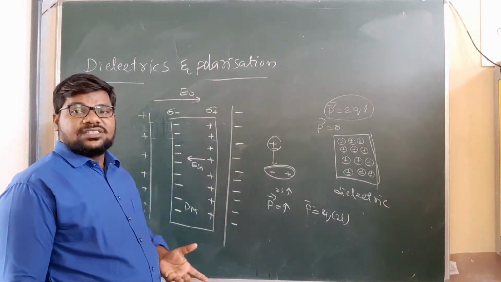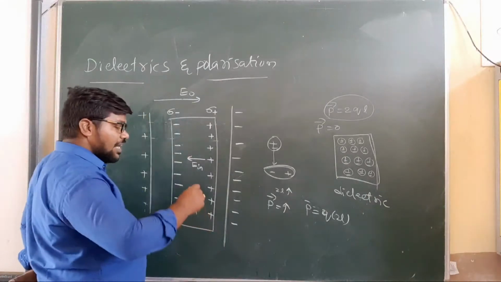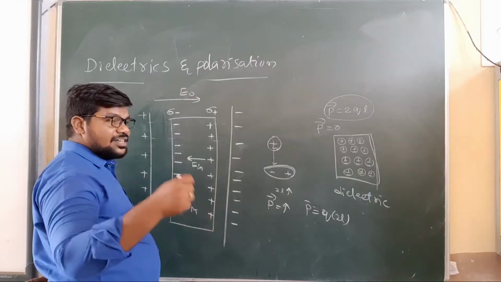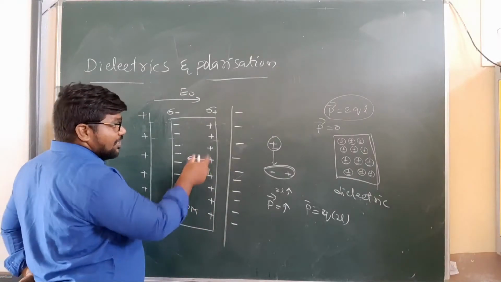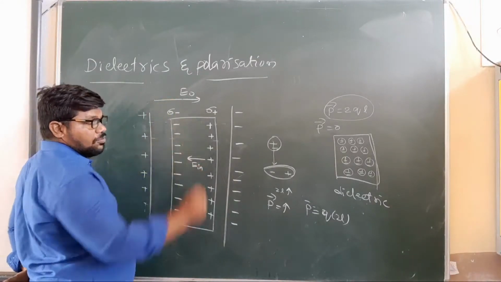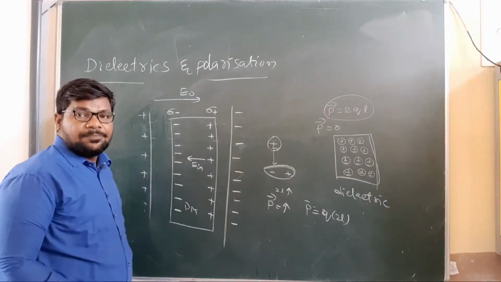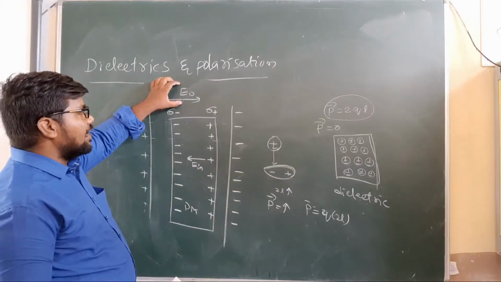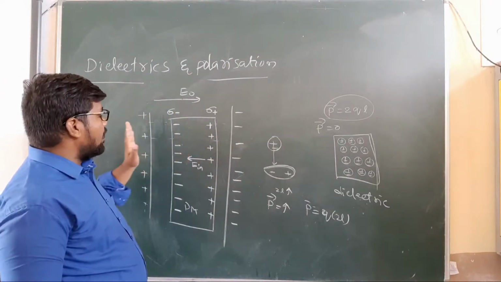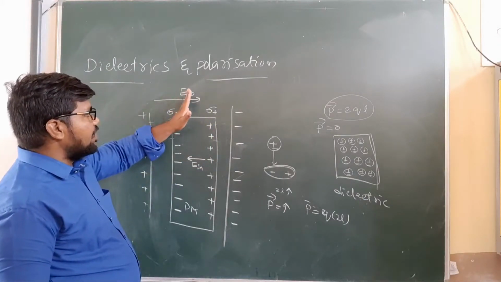Due to this, an electric field is also created inside the dielectric medium. That induced electric field inside the dielectric medium is opposite to the applied field. Clear, my children? E naught is the external electric field. Whenever a dielectric medium is placed between the plates of positive and negative charge, the external electric field is E naught.